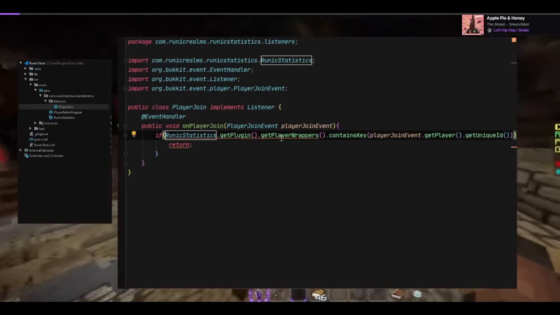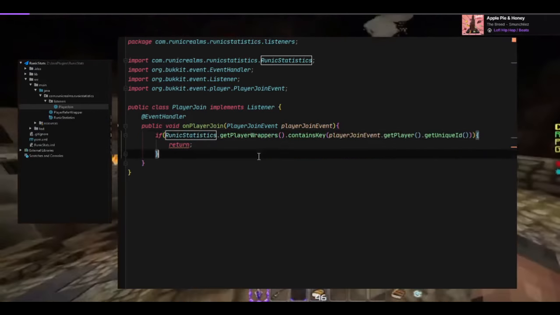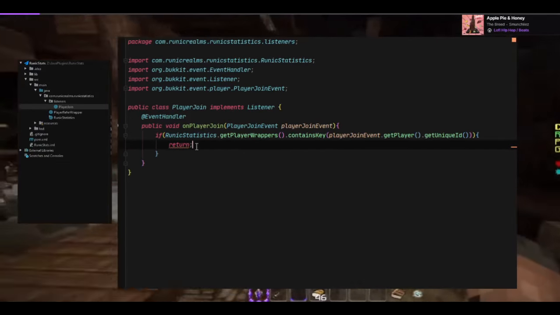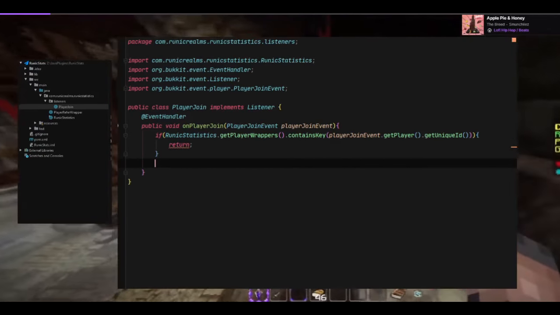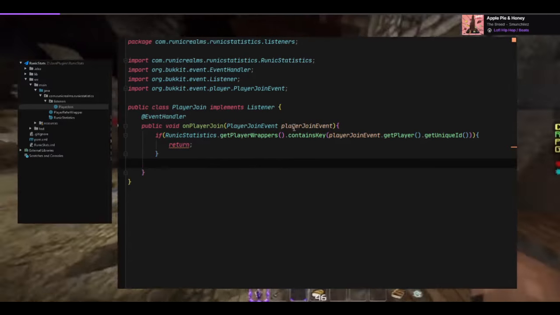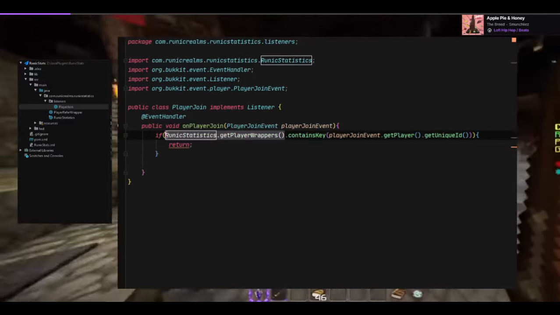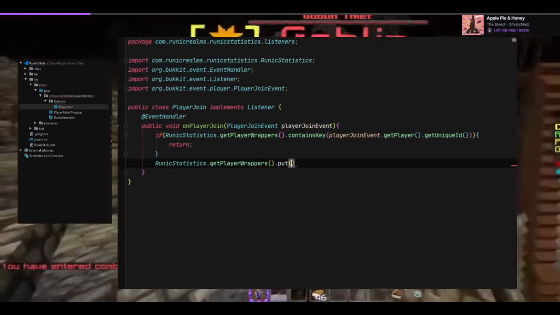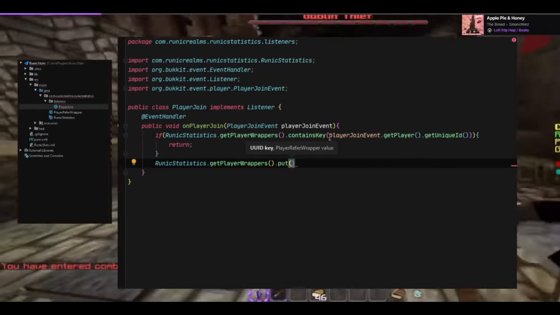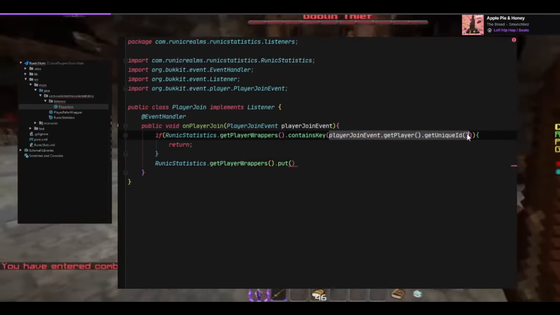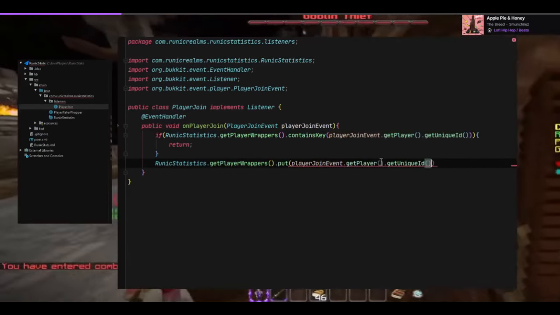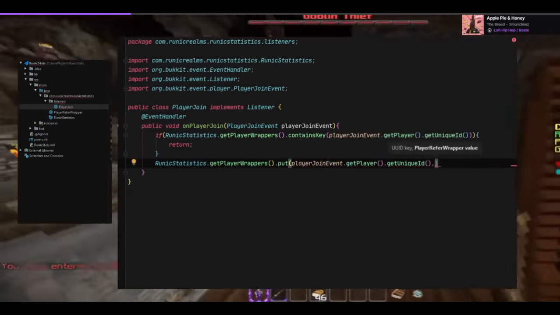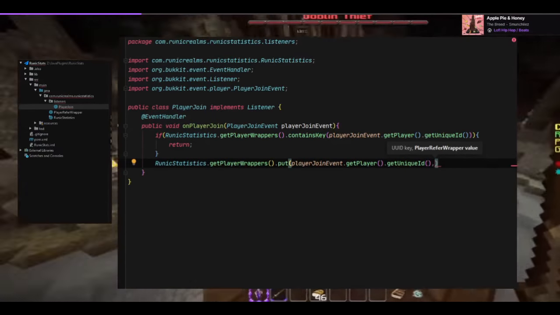Wait, right? Okay, okay. Return. Otherwise, we are going to get the player wrapper, so we're going to add a new one. Dot put. This is where we're going to do the dummy objects, because I don't have access to the database currently. Or that, just because I don't feel like setting it up. It would be a hassle to do on camera.